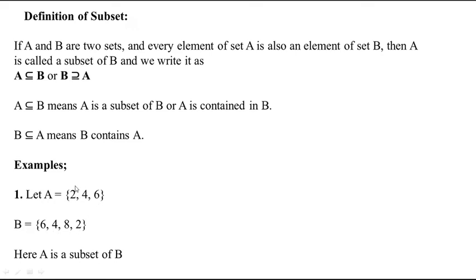All the elements of A are contained in B. So then we can say A is a subset of B. Here we cannot say B is a subset of A. Why? Because the elements which are there in B are not all there in A. There is an element 8 which is not there in A. So in this case we cannot say B is a subset of A. We can only say A is a subset of B.